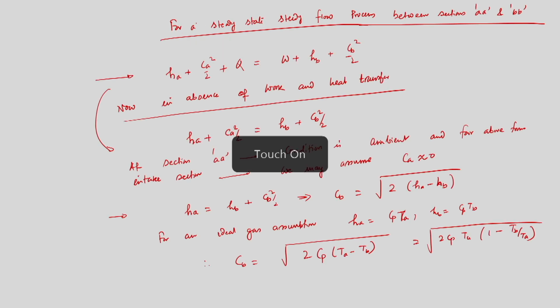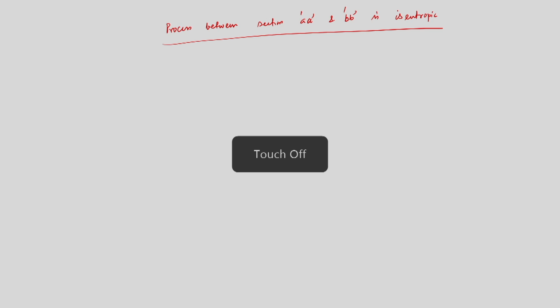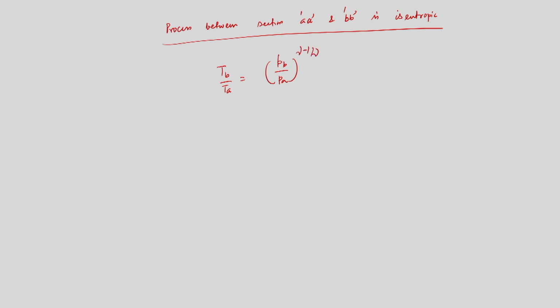If we go back to our previous slide, we saw that I can calculate CB, or directly get the pressure by attaching a U-tube manometer, but here TB is unknown because we know TA and Cp. If I assume the process is isentropic, then TB by TA is equal to (PB by PA) to the power (gamma minus 1) upon gamma. Therefore, CB will be equal to root of twice Cp into TA into 1 minus (PB by PA) to the power (gamma minus 1) upon gamma, all to the power half.